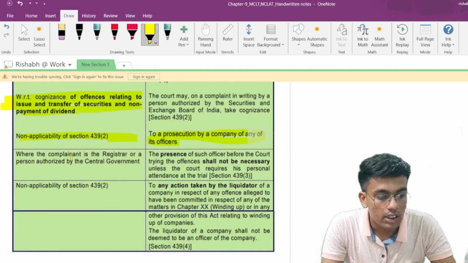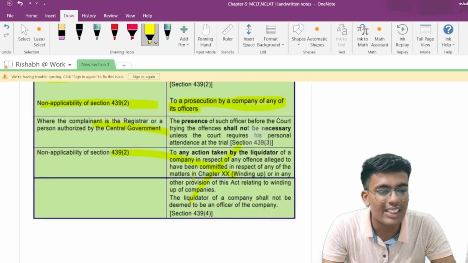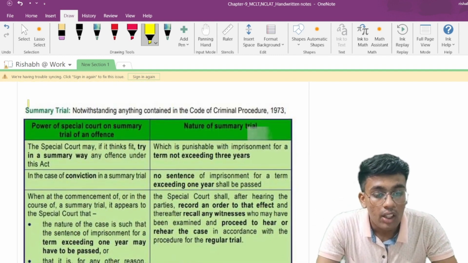Now, this is not relevant. This is also kind of not relevant. Even if you leave it, not much. Just give it a read, you will be able to easily understand it. Now, summary trial.